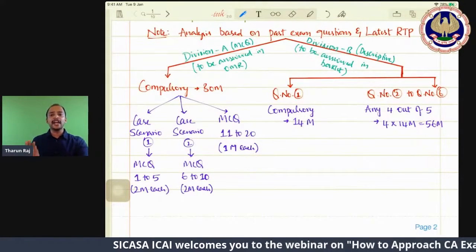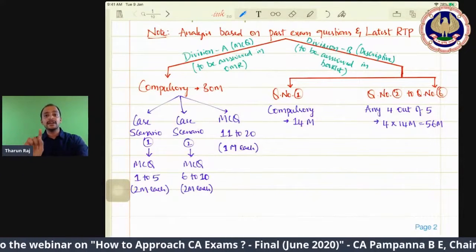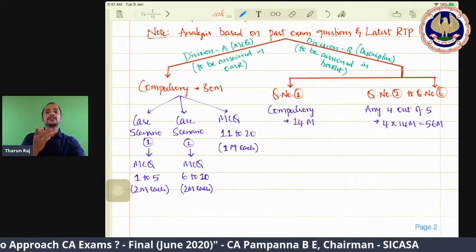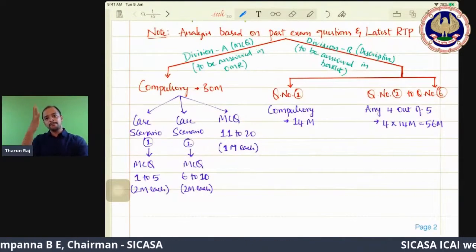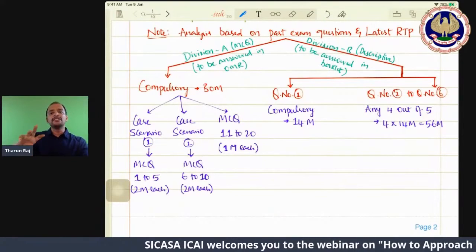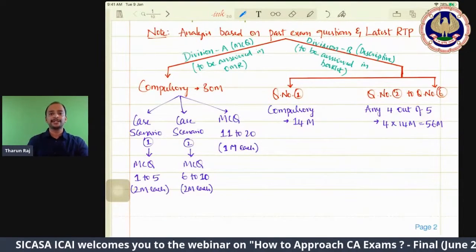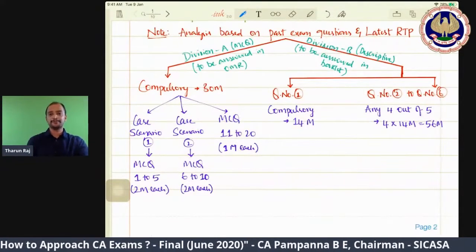So you have to carefully read that scenario and do the computation based on the MCQ. In the case scenario, the requirement will not be there. There will be a complete situation about a particular business model, or it could be about different transactions carried out by a person. And thereafter, only in the MCQ will you know what you need to find.